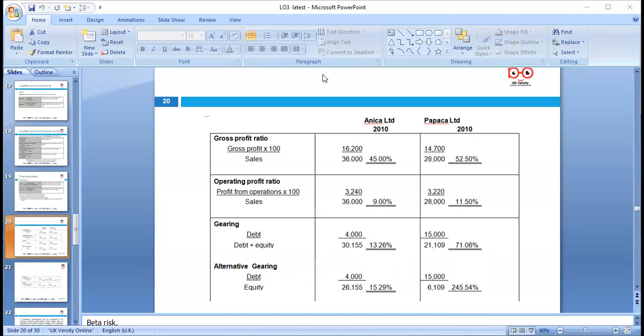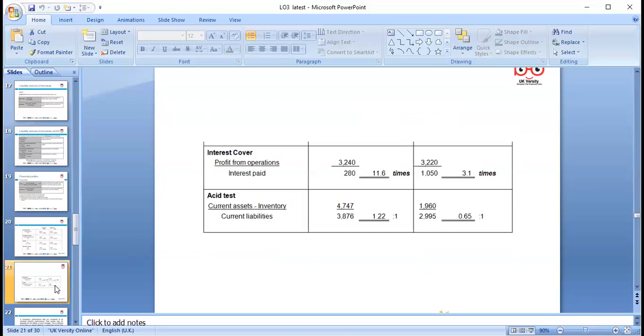Yes. So beta is a risk factor which, if you go on Yahoo Finance, you can look at the beta of Amazon, the beta of eBay, and you can decide which one you want to go for. Yes. Interest cover ratio is profit from operations divided by interest, what we know as finance cost, and we can find the figures from the statements. It's coming to 11.2, 11.6 times, which is higher, and Papika is 3.1. So if our profit drops three times next year, we're not in a position to get the money back, if you're a lender. So that's what we can look at.